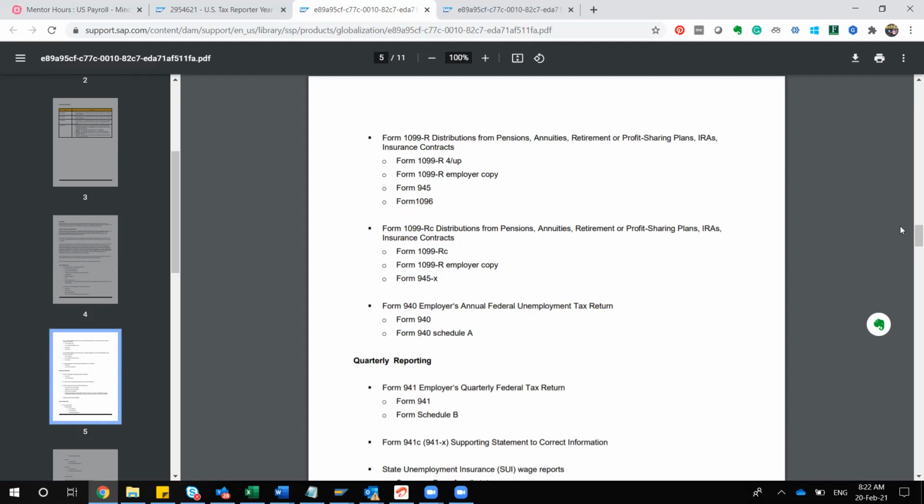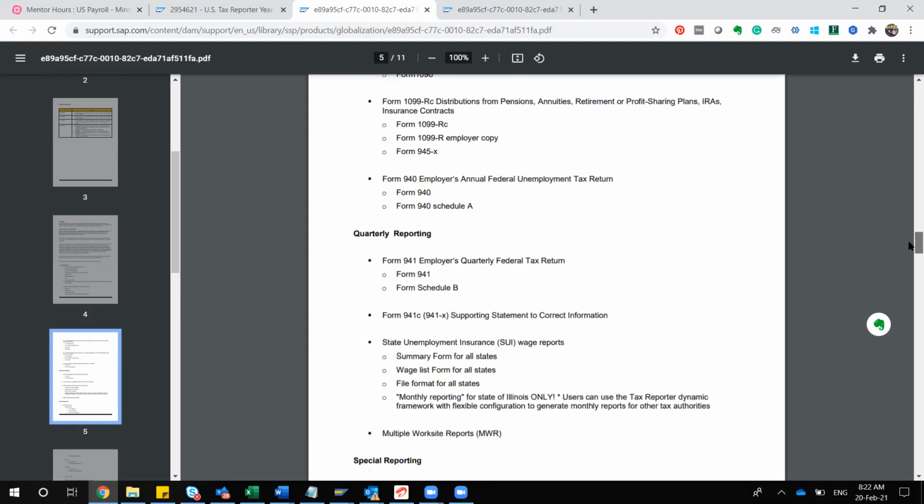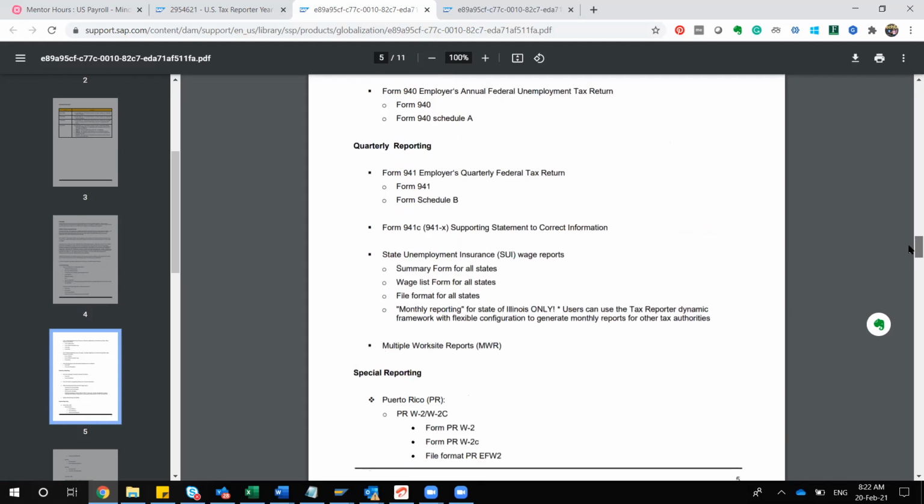And also we do have certain reporting from a quarterly point of view. Mostly this 941. Every quarter federal tax returns happen. And also the SUI. You are aware of SUI, right? Yes, state unemployment insurance, all this kind of report. These actually come under quarterly, and for Chicago there is also monthly reporting for Illinois. So this is also there, you should be aware of.